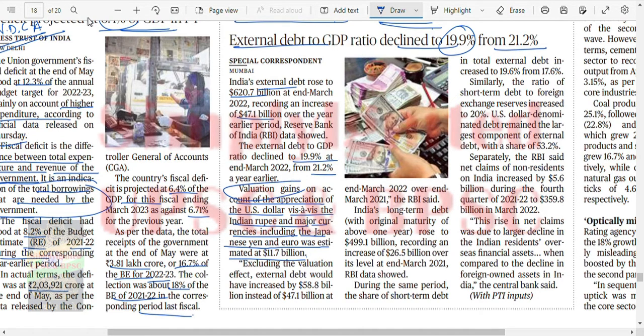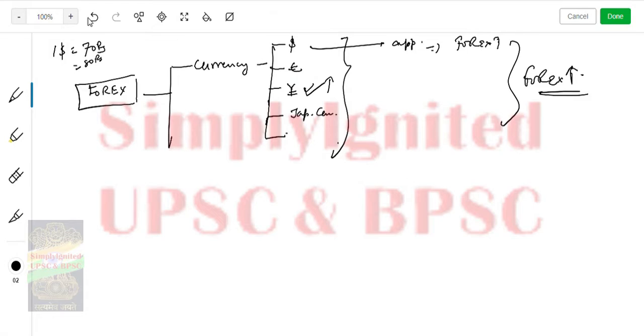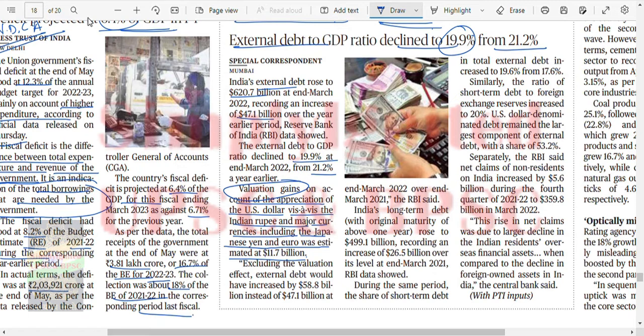Valuation gain. This is called valuation gain. Why is it called valuation gain? Because there has been a gain in value, and not in the actual currency holding, right? Initially you were holding $1, now also you are holding $1, but due to the currency change, initially it was 70, now it is 80. So in rupee terms you are holding more, but actually you are holding just whatever you were holding earlier. So it is called valuation gain, okay, and not the actual gain.